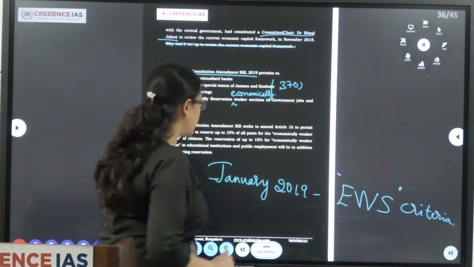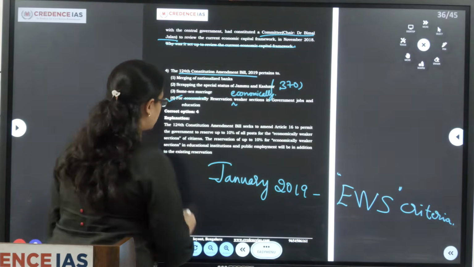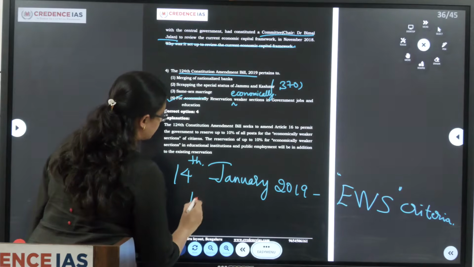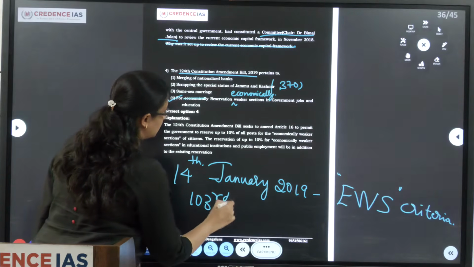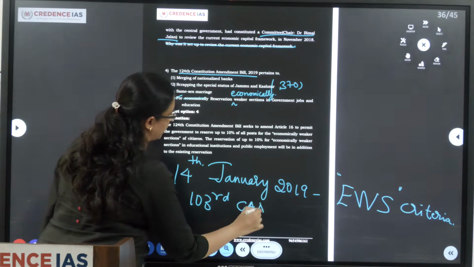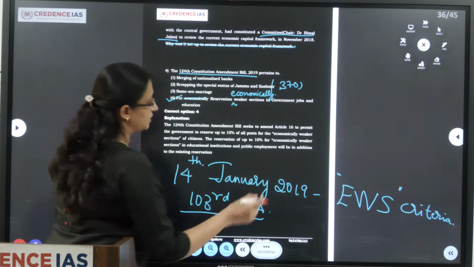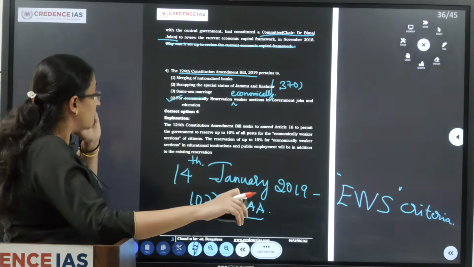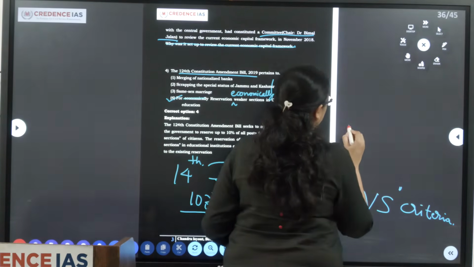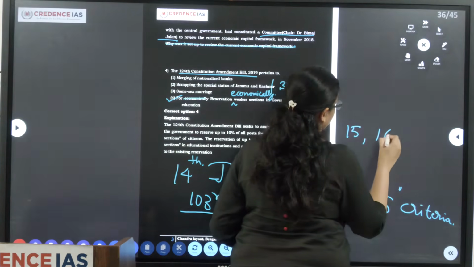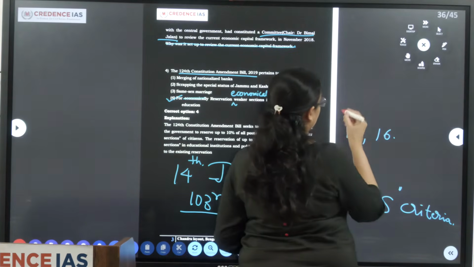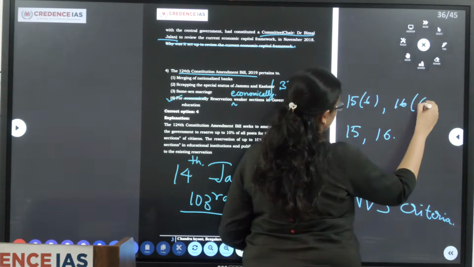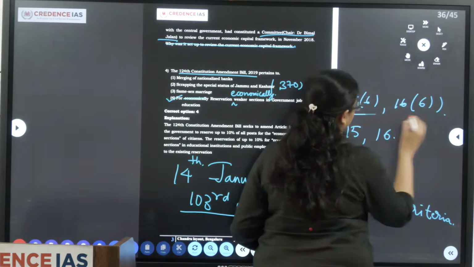Once the bill was passed, it entered into force on 14th January 2019. It is the 103rd Constitutional Amendment Act, that is EWS reservation. It amended Article 15 and 16, and the new clauses Article 15(6) and Article 16(6) were added by the amendment.